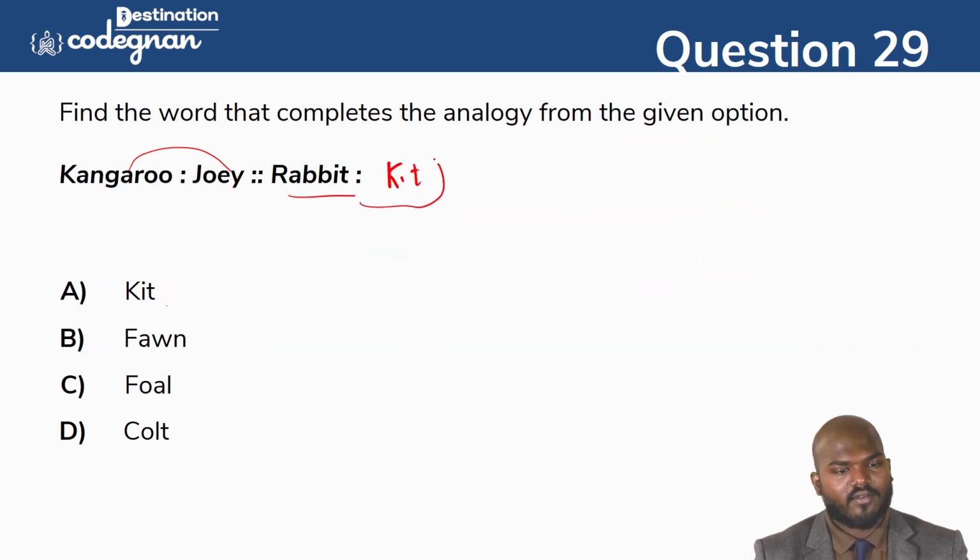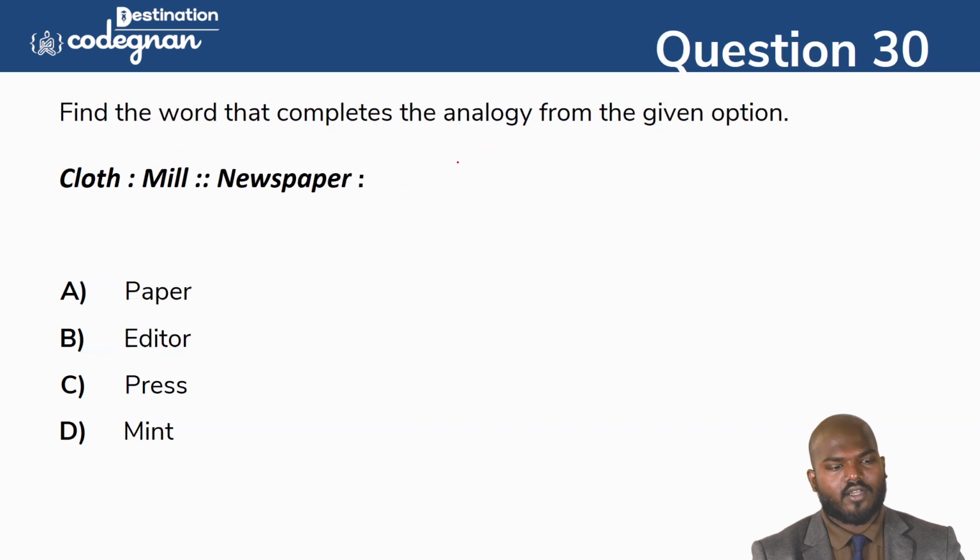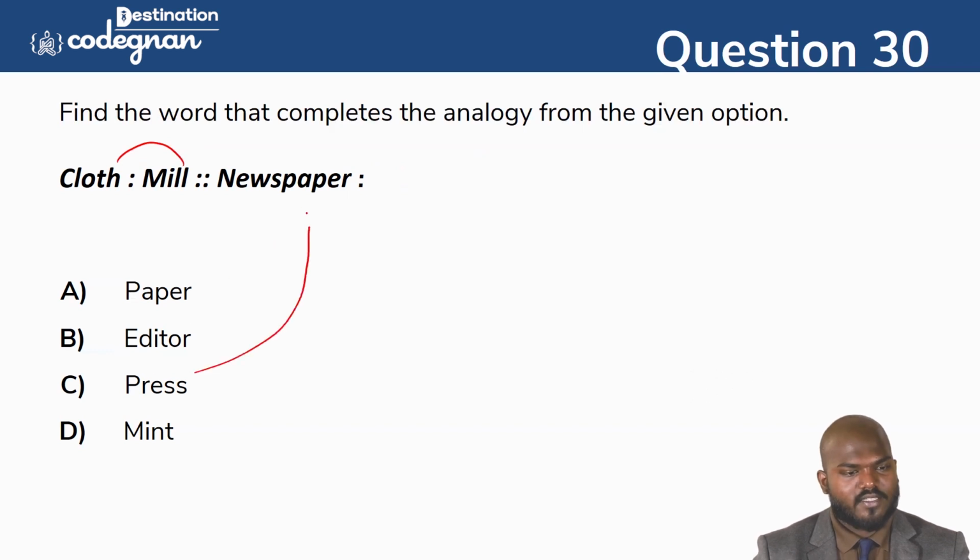Rabbit, kit. Okay, rabbit, kit. Okay, like the thing you can take it up here. And one more question: cloth, mill. Cloth is made in a mill, and newspaper is made in where? That is press. Okay, so you need to identify the relationship, guys.